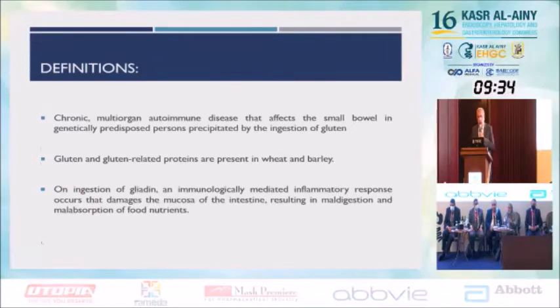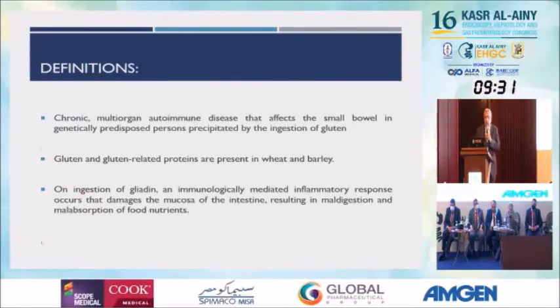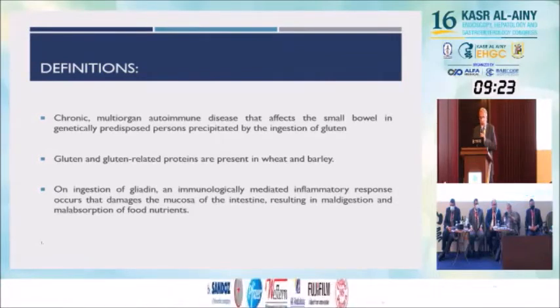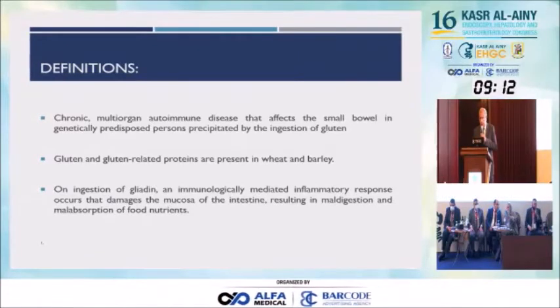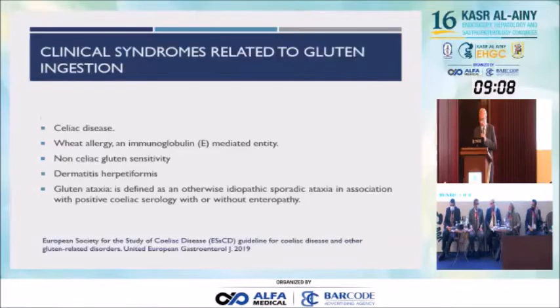To start by definition, it is a chronic multi-organ autoimmune disease that affects the small bowel in genetically predisposed persons, precipitated by ingestion of gluten. Gluten and gluten-related proteins are present in wheat and barley, and with the ingestion of gliadin, an immunologically mediated inflammatory response occurs that damages the mucosa of the intestine, resulting in maldigestion and malabsorption of food nutrients.